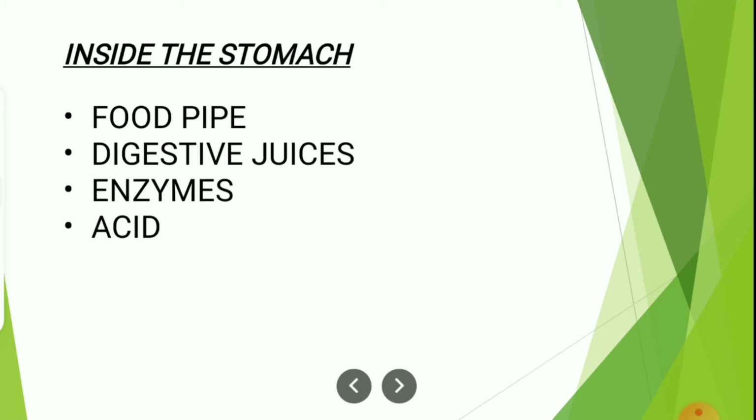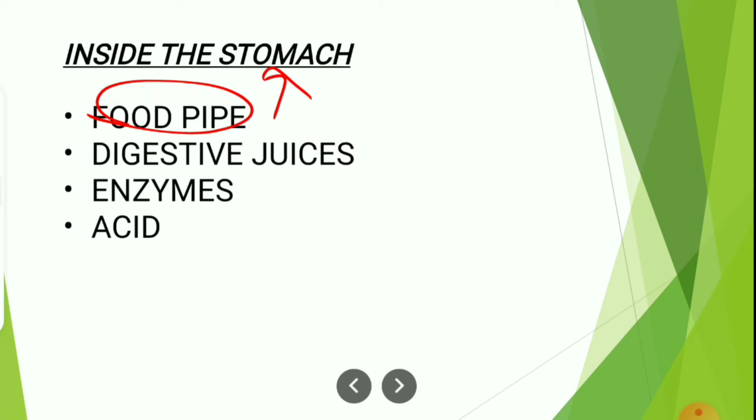Is it clear, Nana? Again I am telling, in the stomach, the food which is entering from the food pipe will enter into the stomach. And here, the digestive juices secreted by the stomach will be there. The food will be churned here, and it will be getting digested through the different types of digestive juices.